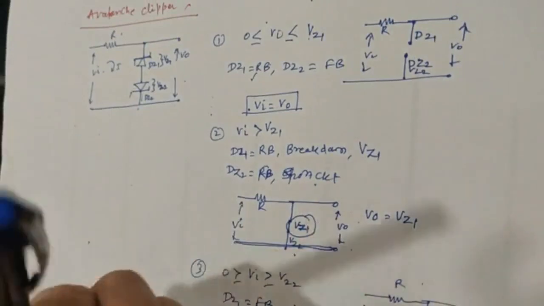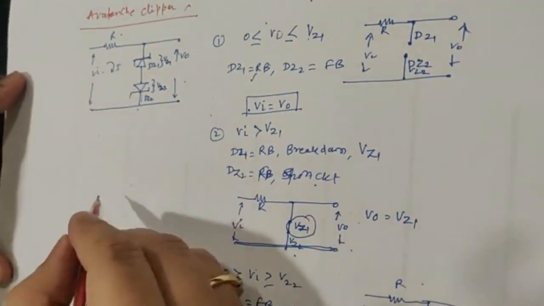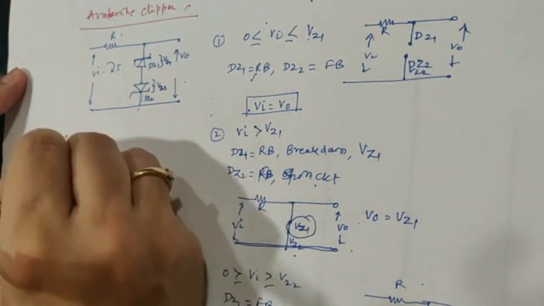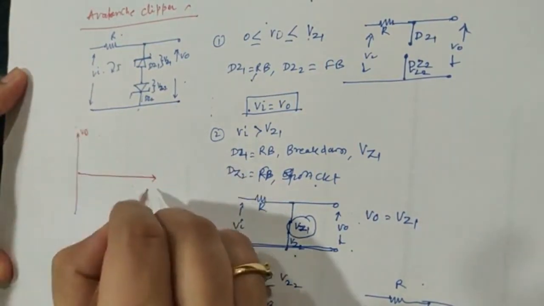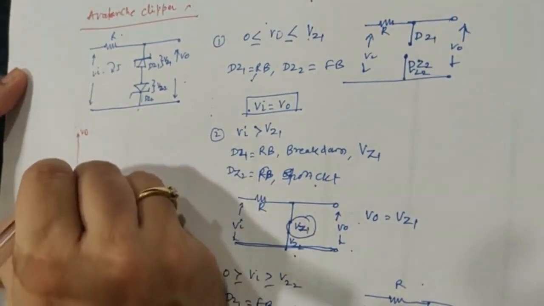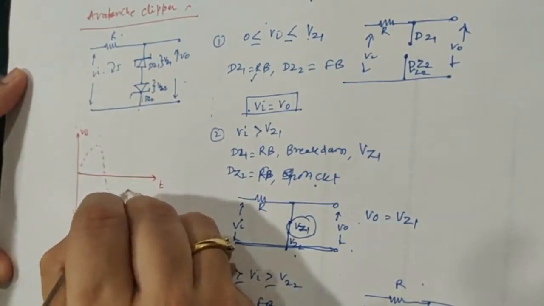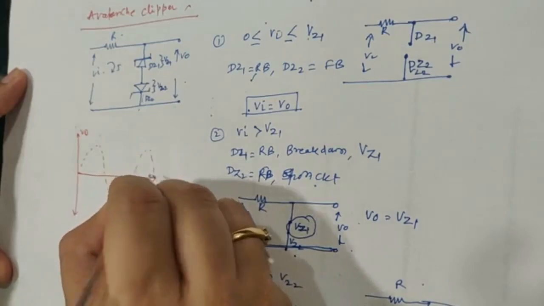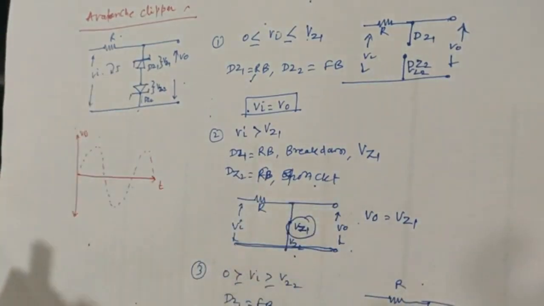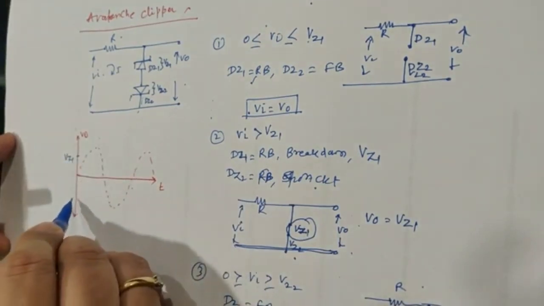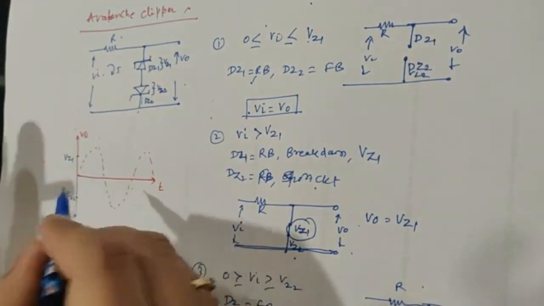Now how can you draw the input and the output waveforms? Let us draw them simultaneously. I am drawing V0 against T, and in dotted lines I am drawing the input waveform that we applied, somewhat like this. Now I am marking two points: VZ1 positive and VZ2 negative.